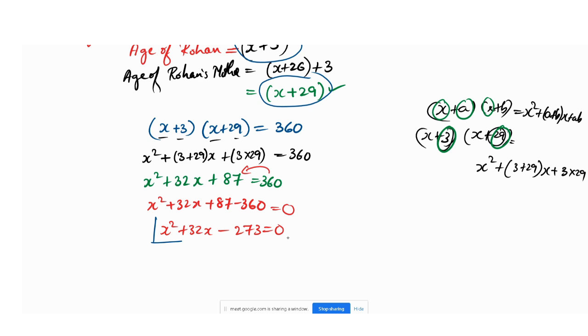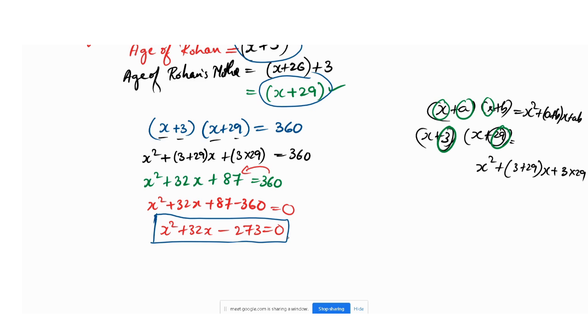Those who have a doubt, you can ask me, but it is not difficult. No doubt? Okay, let us move further. This type of question can be a little confusing. They will use words like after 3 years, before 3 years, or 3 years later, and those words are most important.